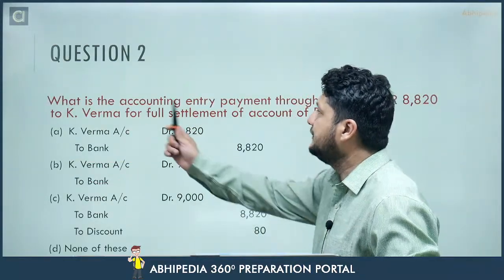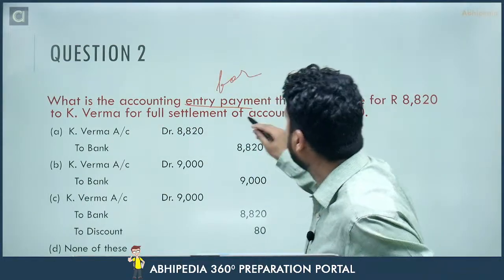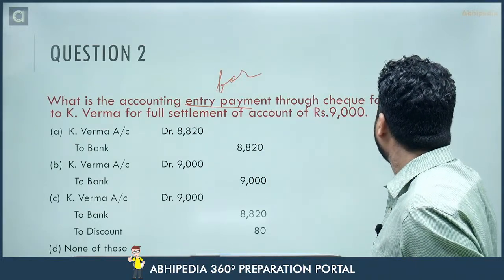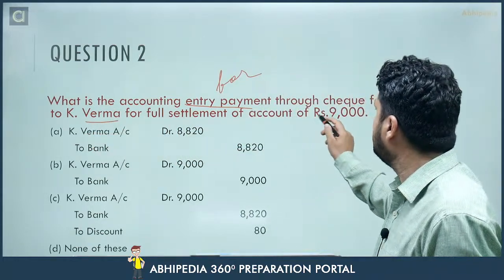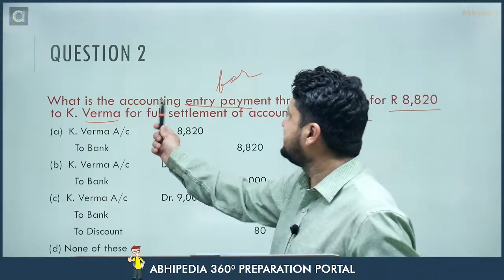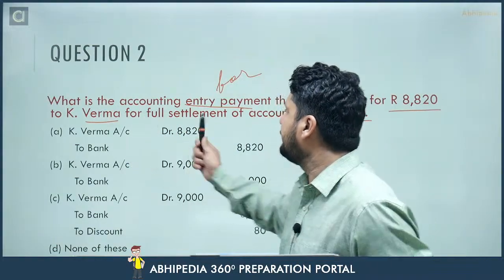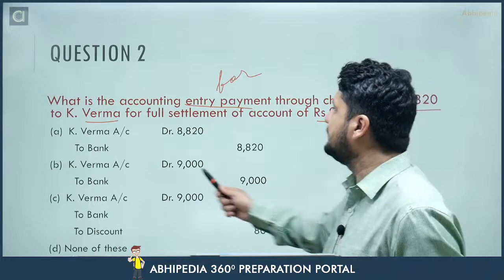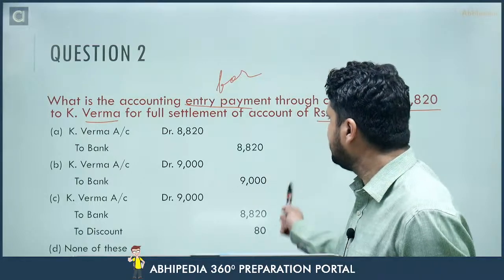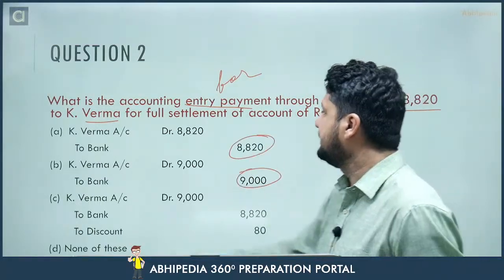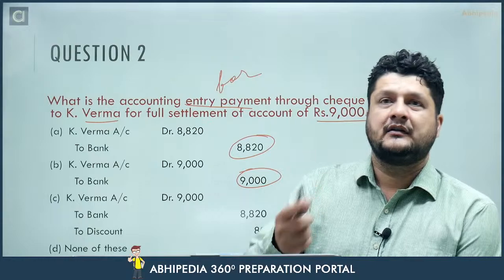Read the question very carefully. What is the accounting entry for payment through check for rupees 8,820 to K Verma for full settlement of account of rupees 9,000? First is K Verma to bank, second is K Verma to bank, repetition, but the amount is different for both the entries. K Verma to bank to discount, or none of these. Let's see who will answer.